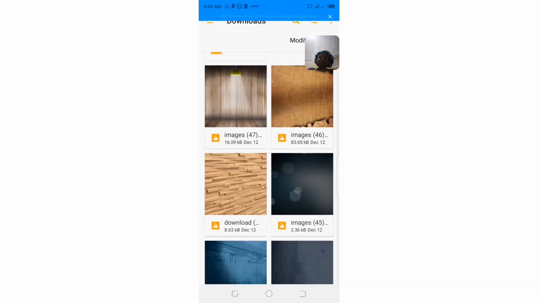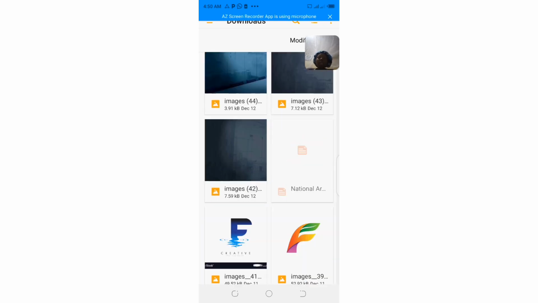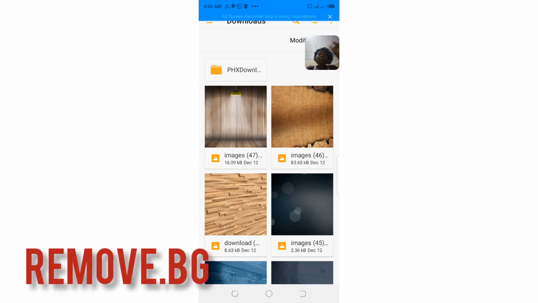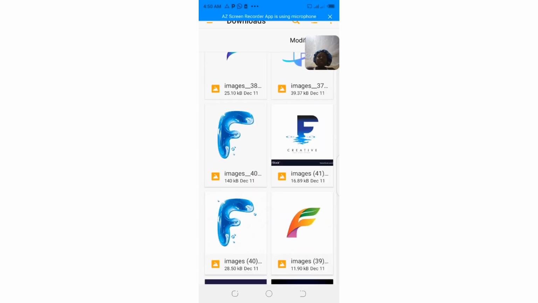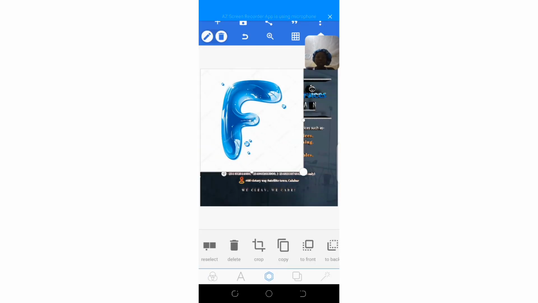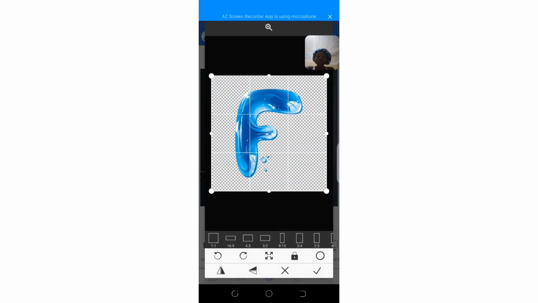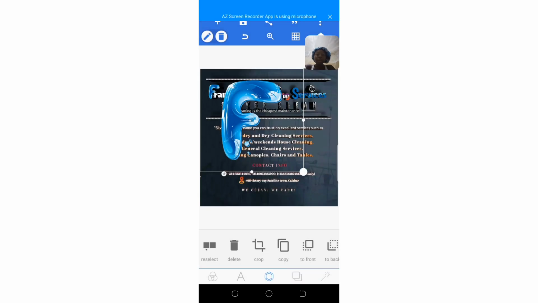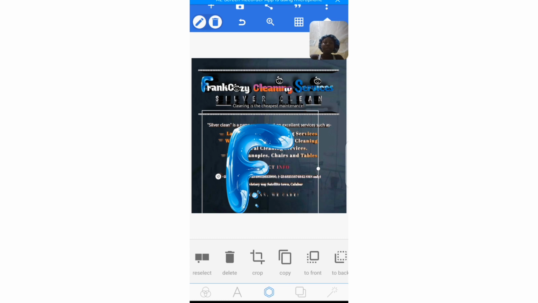I actually downloaded my backgrounds and these elements from my Chrome browser, and I went to removebackground.com to remove the backgrounds of these elements. So let me just show you an example. When you click on this first one, you're going to see that there is no background on this one. When you go to the second one, you're going to see that the background is not there again. That is because I went to removebackground.com to remove the background of this. That is very stress-free to do. Anyone can do this. So that is what I used in designing the name of the business of my client.